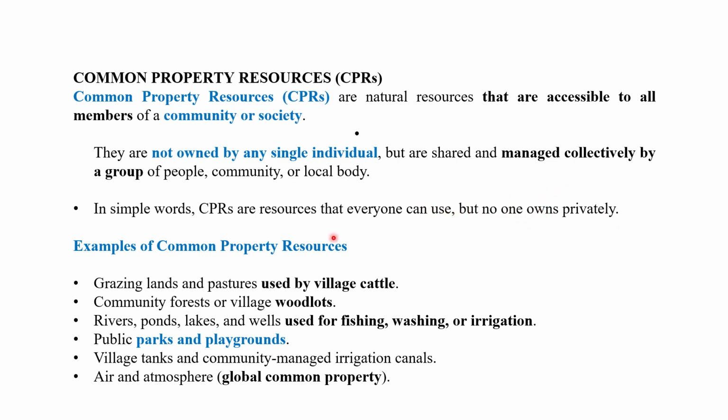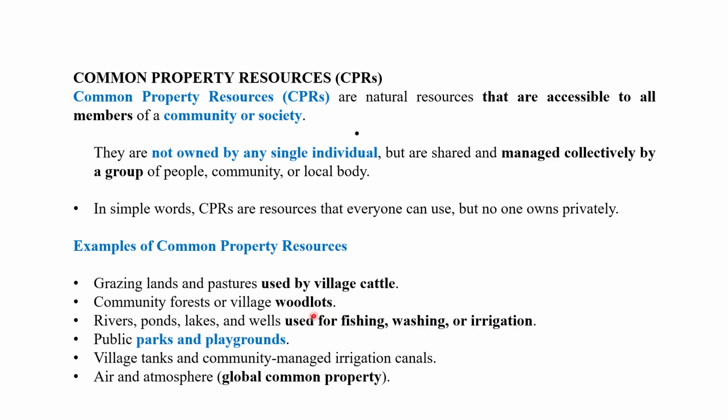Examples of common property resources: grazing lands, pastures used by village cattle, community forests or village woodlots, rivers, ponds, lakes, and wells used for fishing, washing, and irrigation.